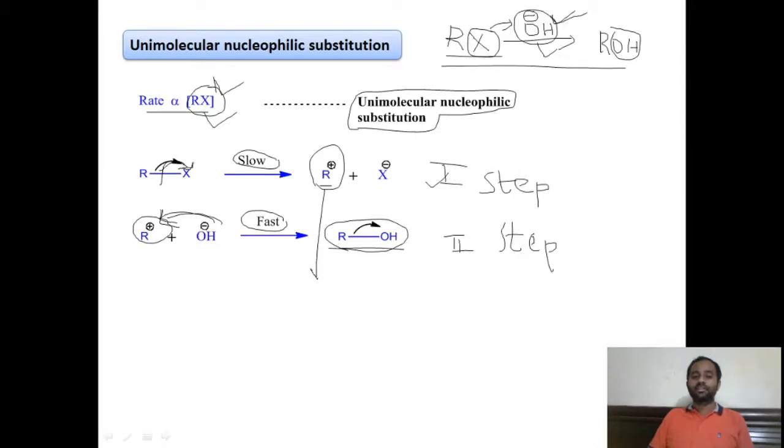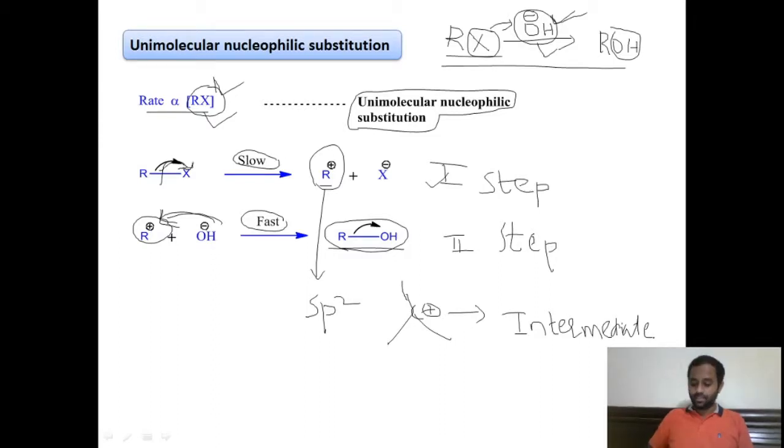Here the formed carbocation is sp2 hybridized, which is a trigonal planar structure, right? Carbocation is a trigonal planar structure, and this is the intermediate formed in the unimolecular nucleophilic substitution reaction, right?